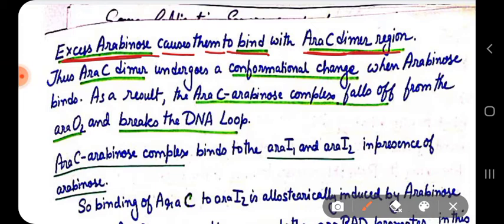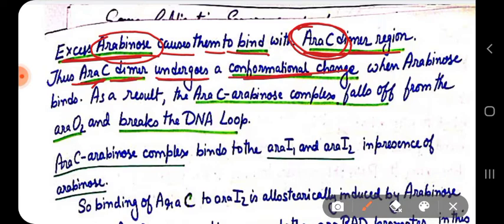ARA-C is a dimer. Although I have shown you only one monomeric unit, it is a dimer made up of two similar subunits, each having a binding site for arabinose. So excess arabinose causes the arabinose sugar to bind with the ARA-C dimer region. Thus the ARA-C dimer undergoes a conformational change.